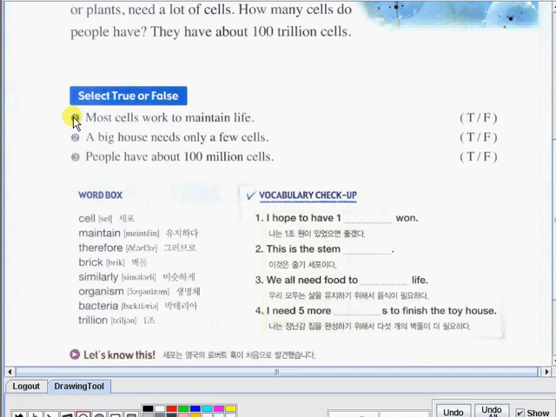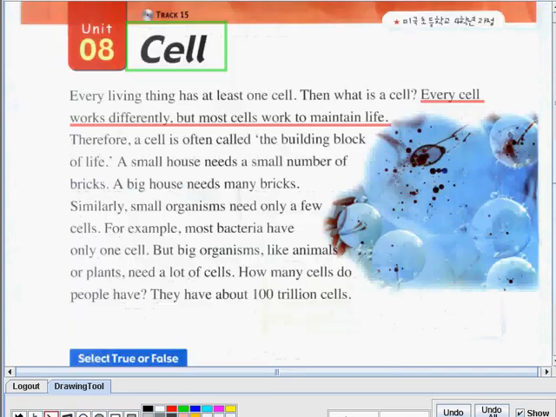Sentence number 1. Most cells work to maintain life. Is it true or false? Good. This sentence is true. Now, let's go back to the article and have the support for our answer. Let's all read the sentence. Every cell works differently, but most cells work to maintain life. So, number 1 sentence is correct. Let's proceed to the second one.